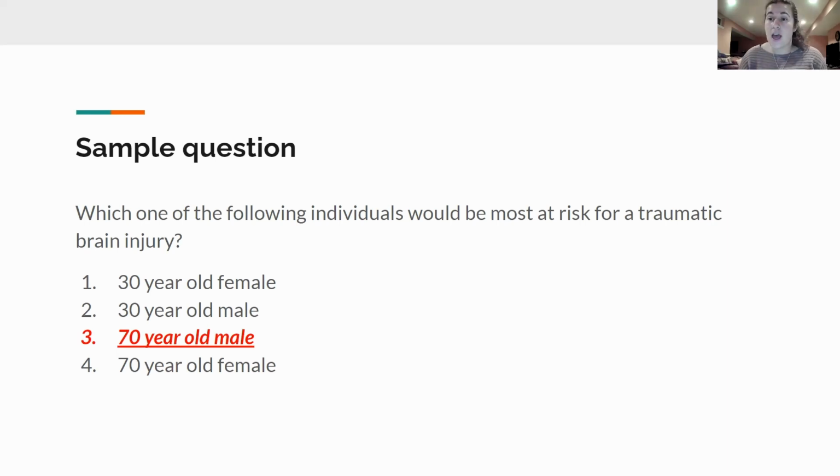Remember, we talked about adhesive capsulitis and how that's a middle-aged woman between 40 and 60 who has diabetes, something like that. So they're going to give a list of patients and you'll have to decide what kind of patient would be most likely to have this kind of condition, because they want you to be familiar with the risks for certain populations and certain diseases.